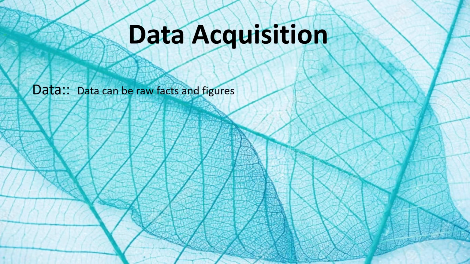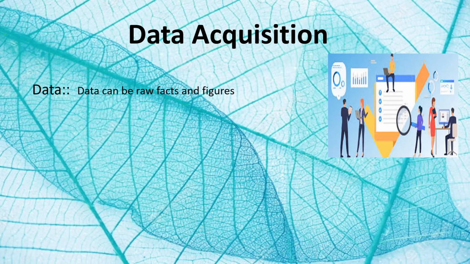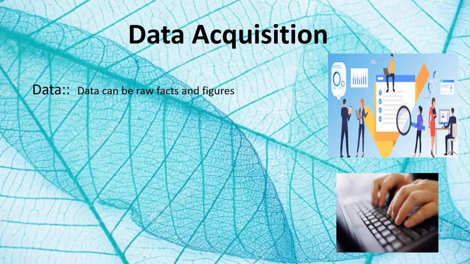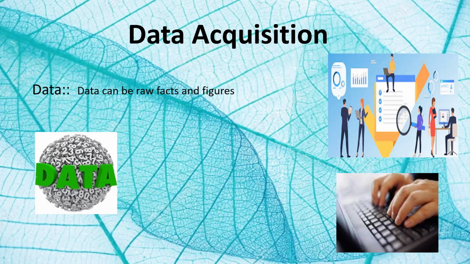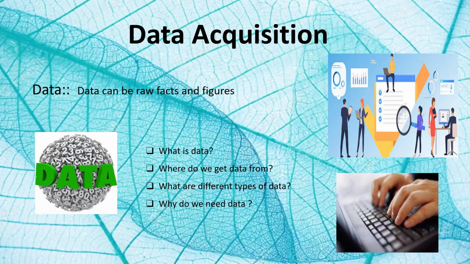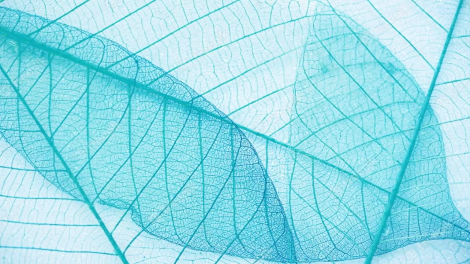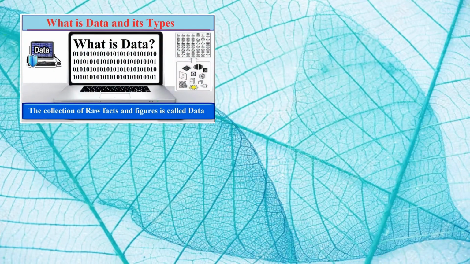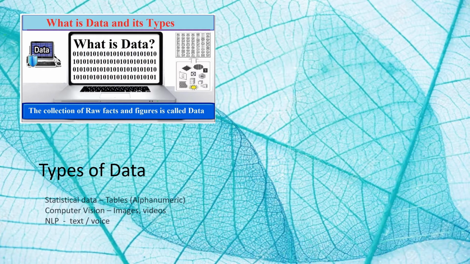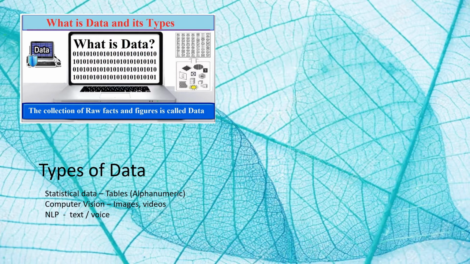Let us first understand what data is. Data can be a piece of information or facts and statistics collected together for reference or analysis. So we need to answer the questions: what is data, where do we get data from, what are the different types of data, and why do we need data. The raw facts and figures are called data, and the types of data to be collected as per the three domains of AI are statistical data, that is tables or alphanumeric data, computer vision, consisting of images and videos, and NLP, consisting of text and voice data.